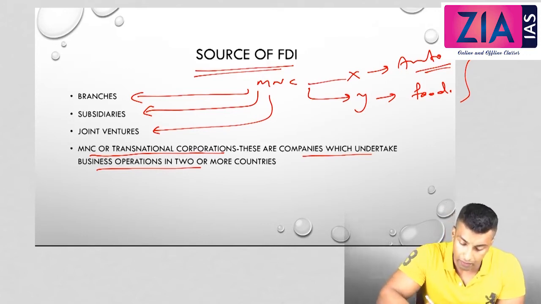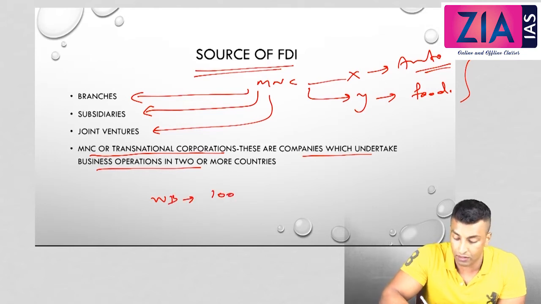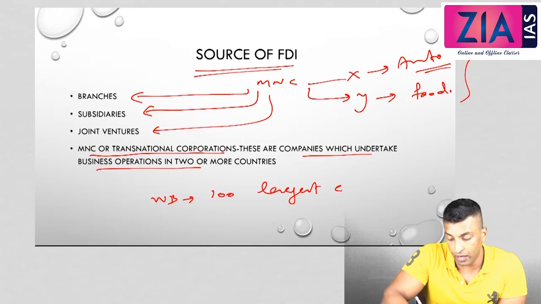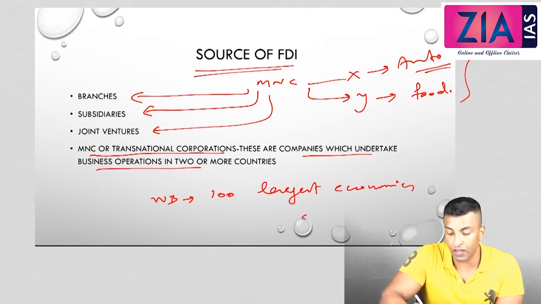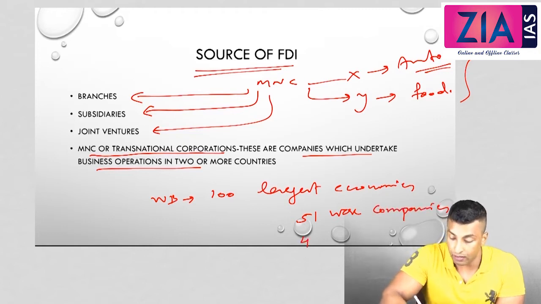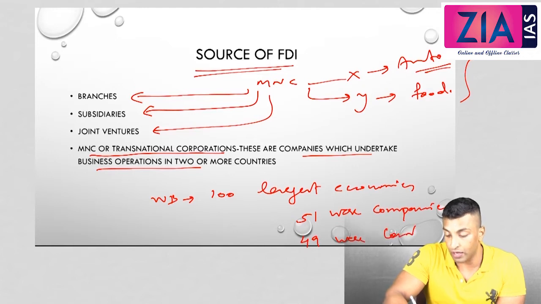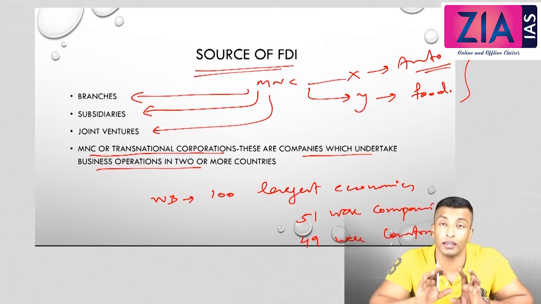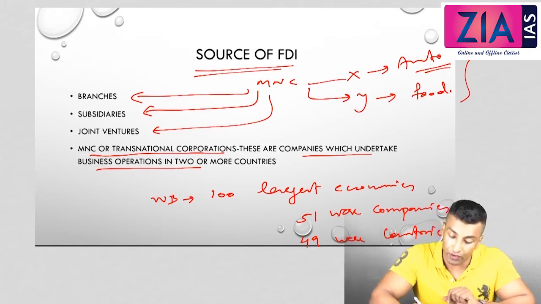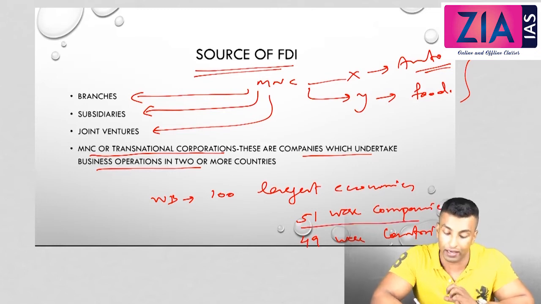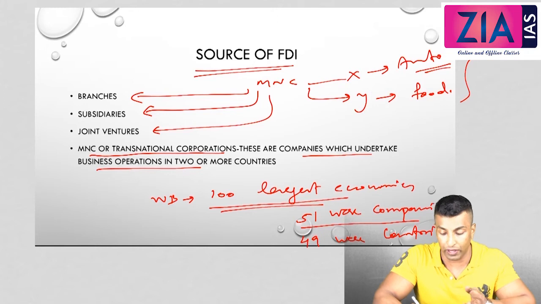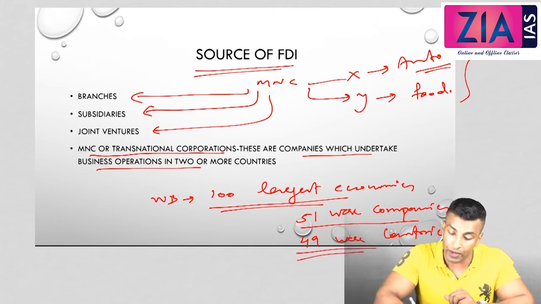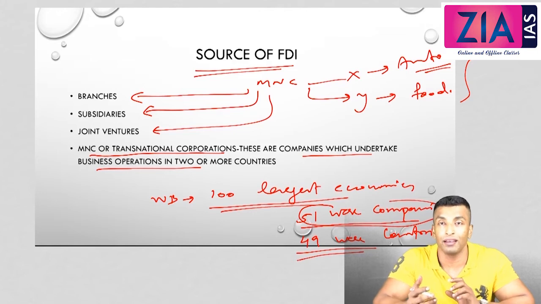Now there was a famous study by the World Bank: out of the 100 largest economies, actually 51 were companies and 49 were countries. So basically what I mean to tell you is the turnover of the companies is more than the GDP of the country. So 51 companies were listed in the 100 largest economies, and 49 countries. These 51 companies have more turnover than the GDP of many countries.